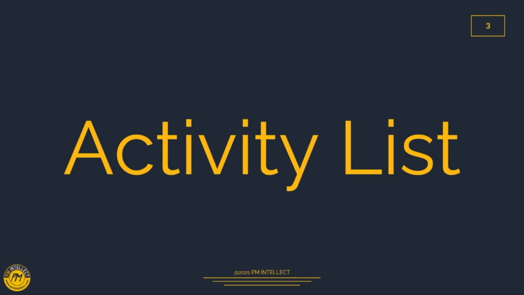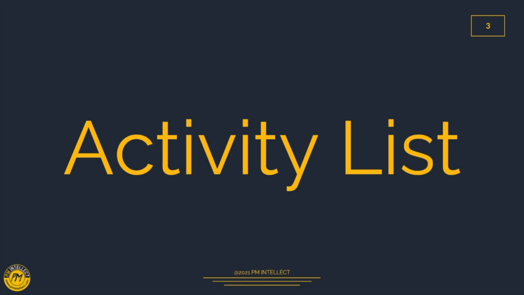Now, some of the examples which we can take from the project in general for the activity list are planning and tracking, scope management, schedule management, cost management, risk management, communication management, resource management. We can see that what we just discussed can go from the start of the project till its closure.